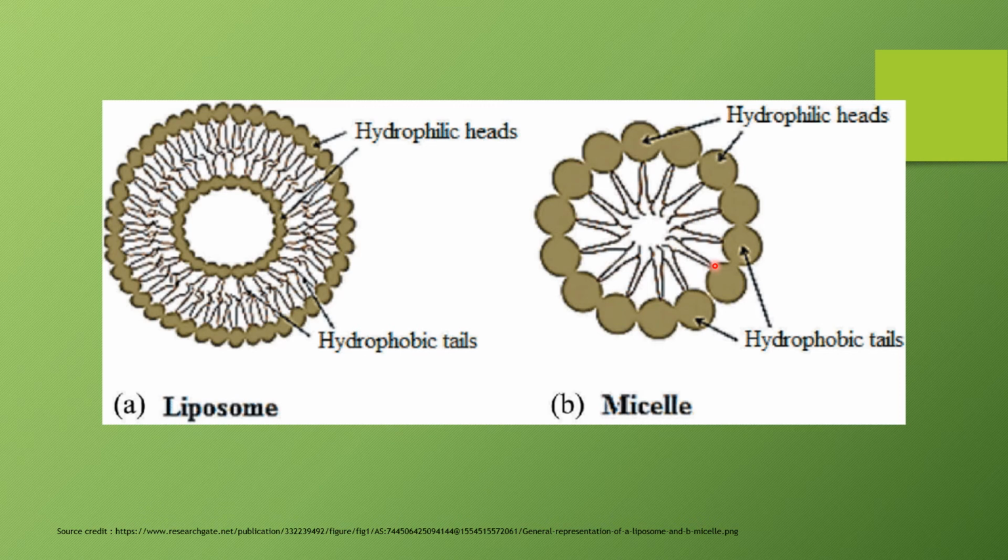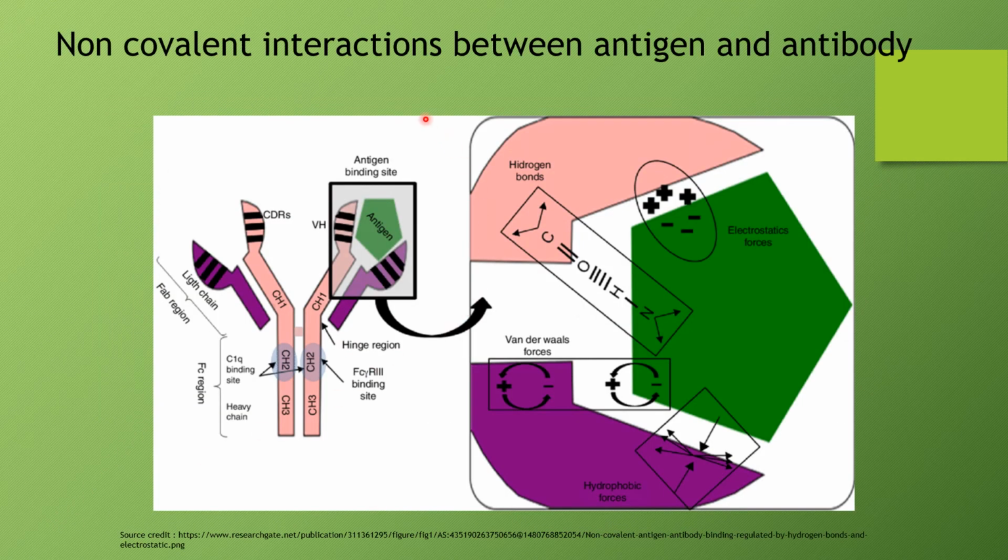So in this way, the hydrophobic interaction can be formed. Outside this, ample water is there. So hydrophilic molecules will face the water and hydrophobic tails will go inside. I hope you are clear with all the non-covalent interactions.